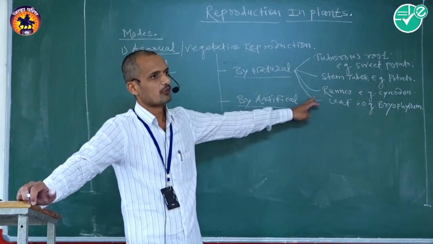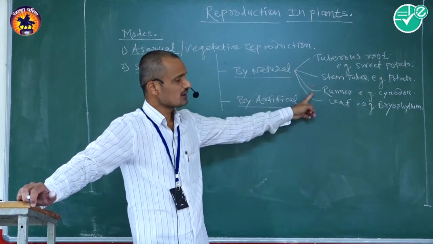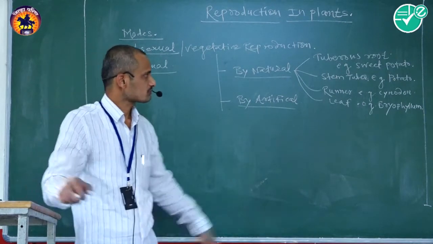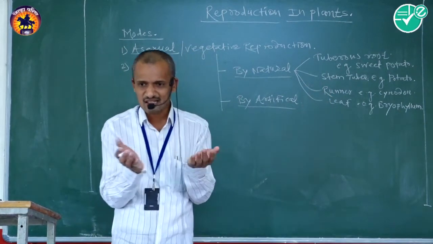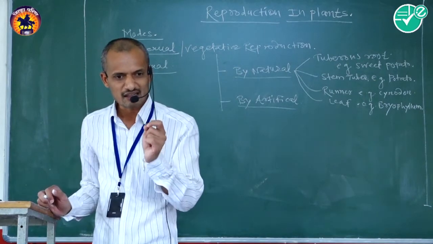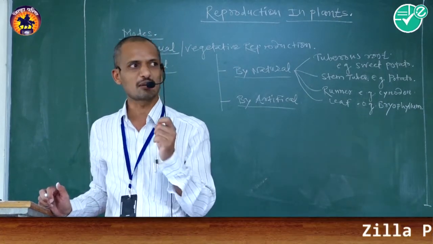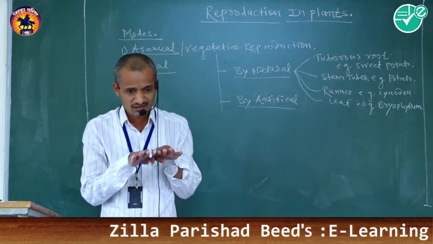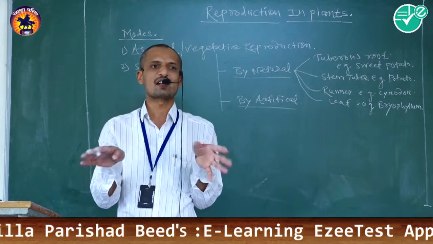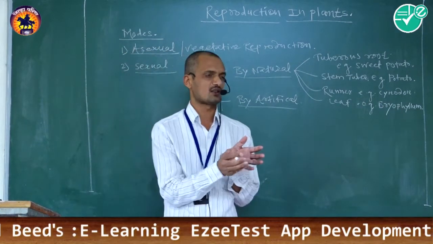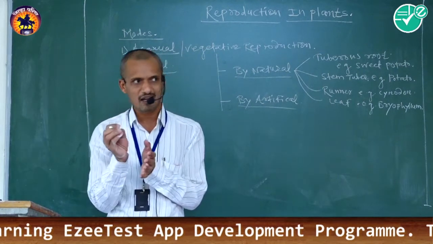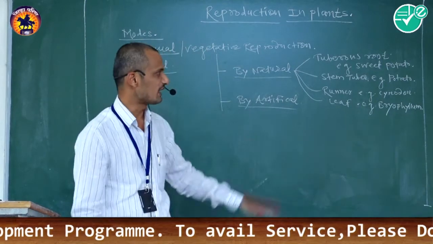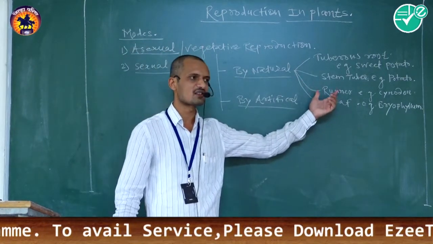This stem grows horizontally along the soil and spreads very rapidly, very tremendously. The sub-aerial modified stem of cynodon grass or doob grass grows very rapidly. That's why it is commonly called runners.